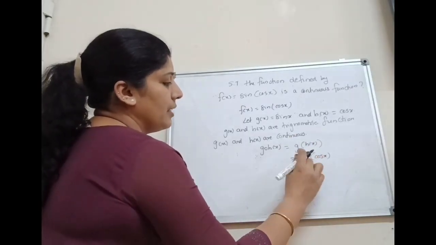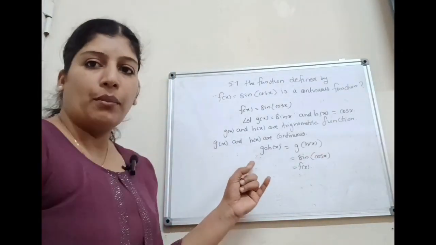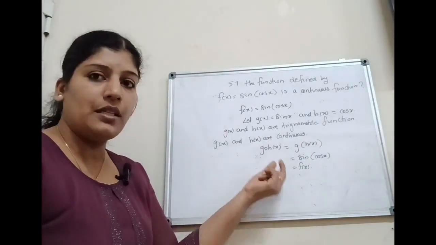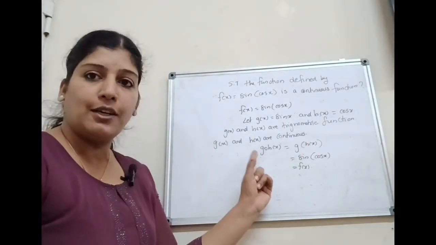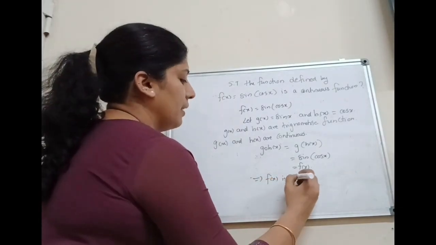That is also equal to f of x. We know that the composition of two continuous functions is again continuous. Therefore, g composition h of x is continuous, which means f of x is also continuous. That is, g composition h of x is equal to f of x. That implies f of x is a continuous function.